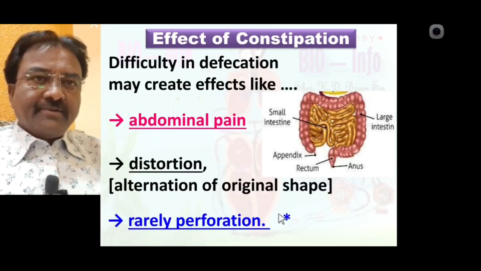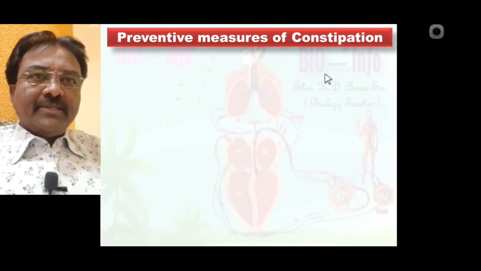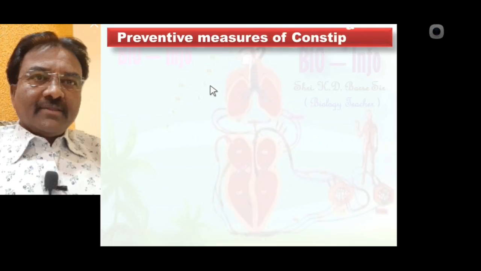Now we learn the preventive measures of constipation. What preventive measures can there be for constipation?